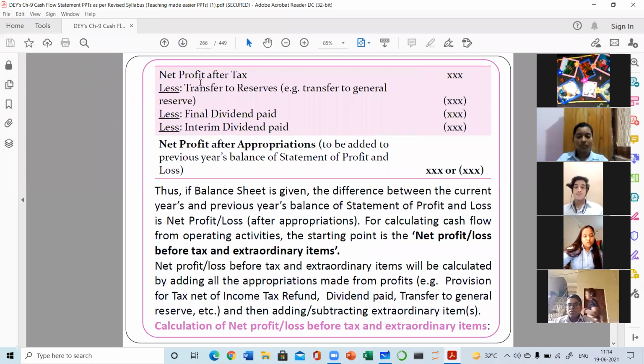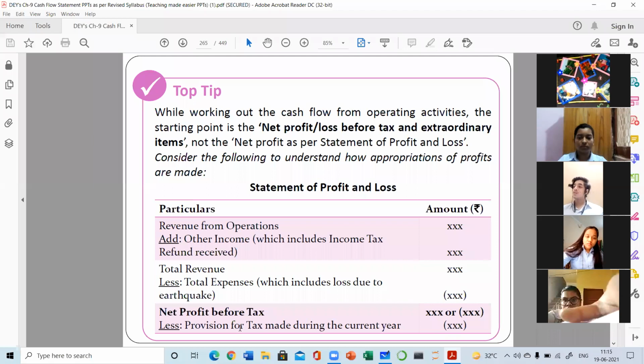Okay, so you can see the further division: from net profit before tax, taxes are subtracted, then transfer to reserve, then final dividend, then interim dividend, and finally you get this figure. So if in the question this figure is given, then you are going to add back all these things: interim dividend paid, add; final dividend paid, add; transfer to reserve, add; then provision for tax, add. Then you will get back to the net profit before tax.